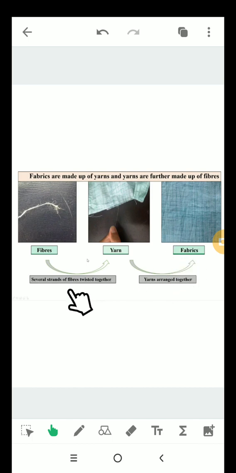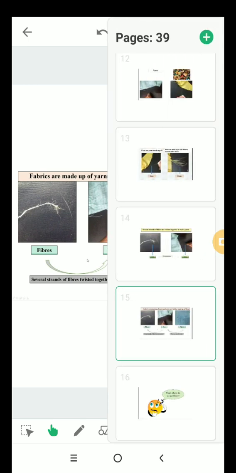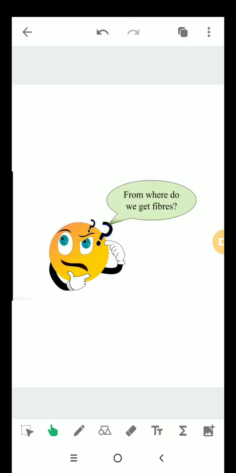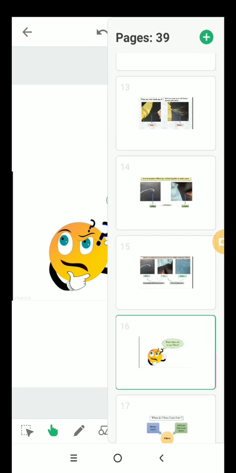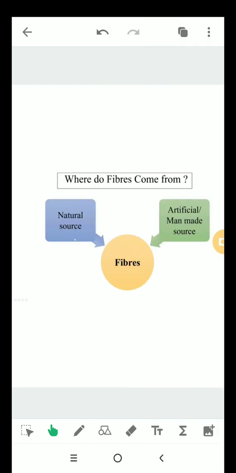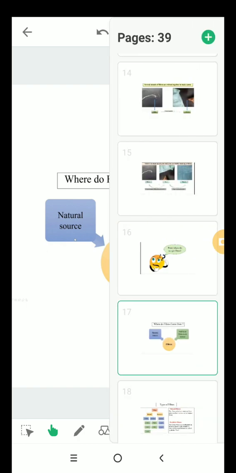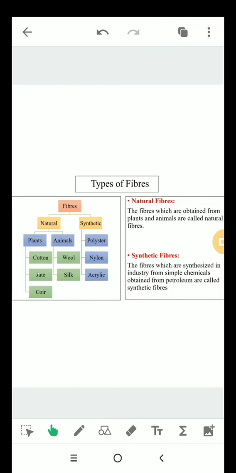Now, the next question arises: from where do we get fibers? We get fibers from two sources, that is natural source or artificial source. Now look at this picture.